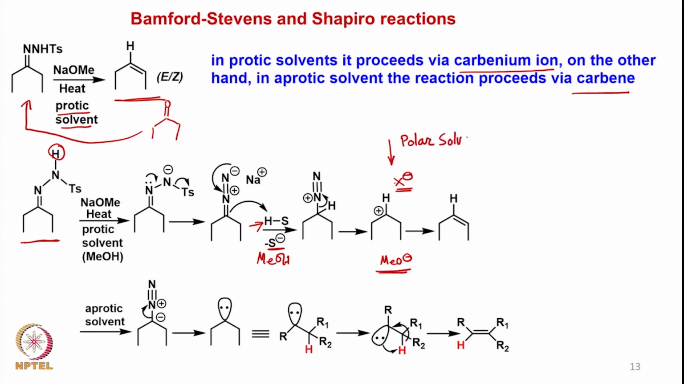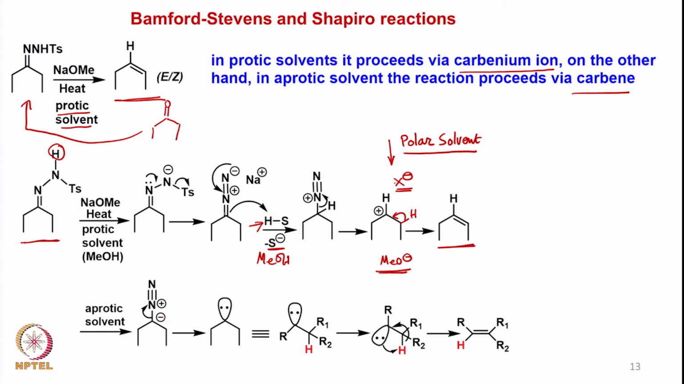So the polar solvent allows the formation of this particularly charged species, and then you have a loss of proton from here to form the corresponding olefin. On the other hand, if it is a protic solvent, then what is proposed is that this particular intermediate then breaks directly from here, and since there is a negative charge at this particular part, that means the moment this